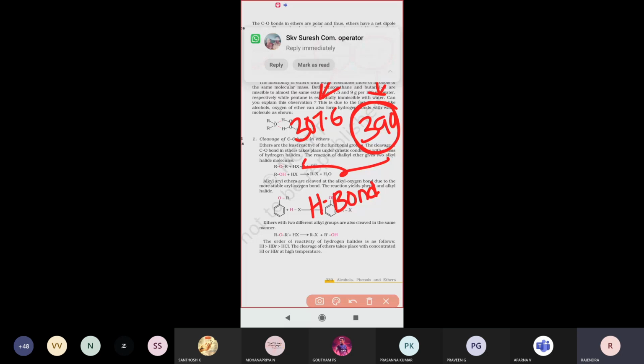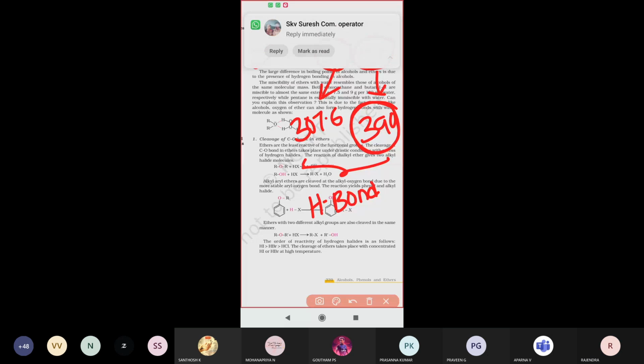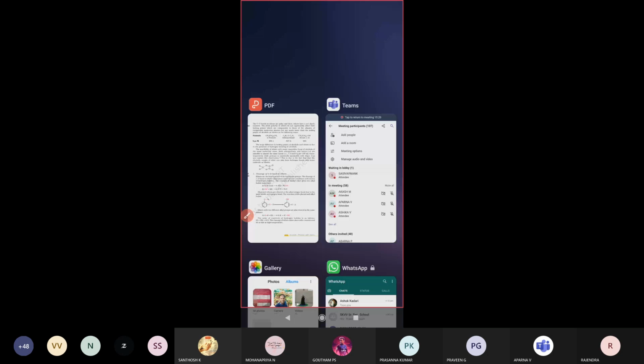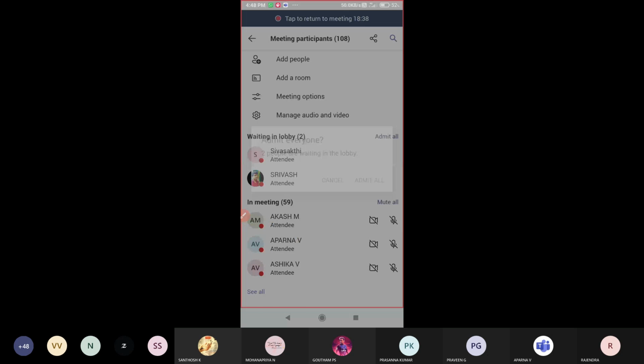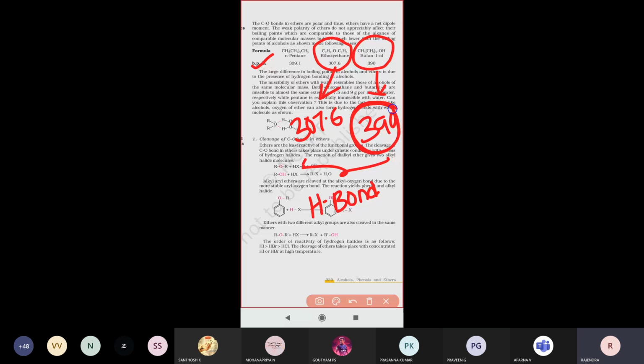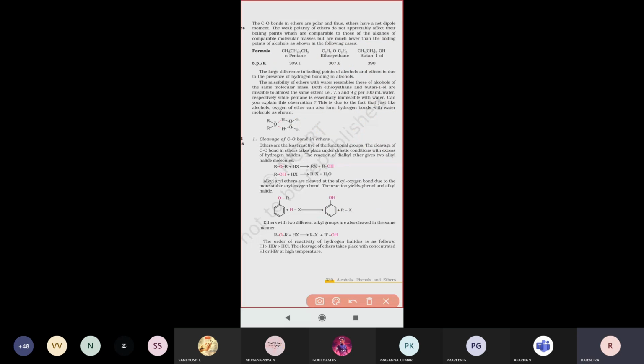So due to this hydrogen bonding, alcohols show larger boiling points compared to diethyl ether. That is what they have given: the large difference in the boiling points of alcohols and ethers is due to the presence of hydrogen bonding in alcohols.